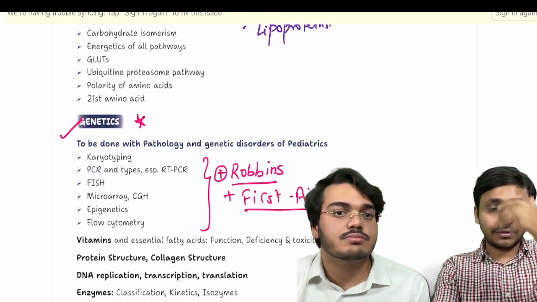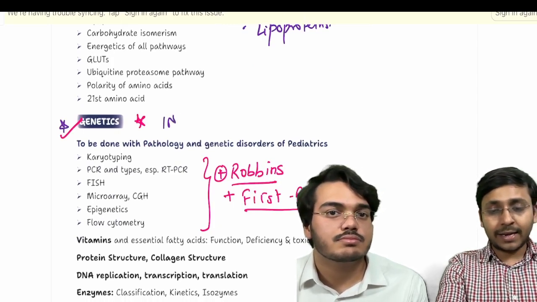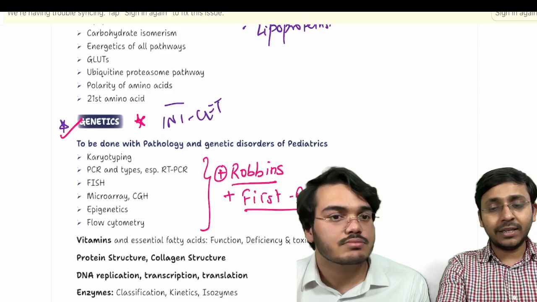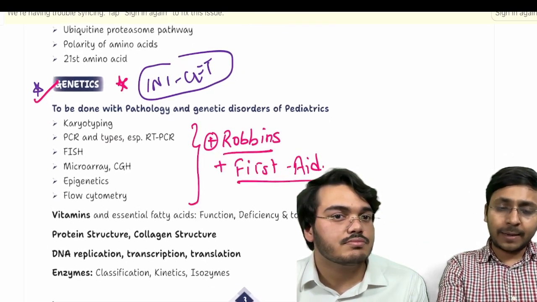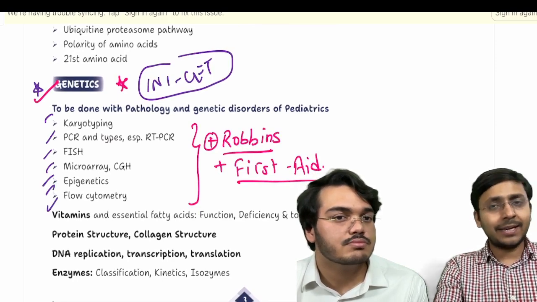Now again, genetics is very important, especially for INICT. This is one topic which INICT loves, genetics. And so it will have questions from karyotyping, PCR, FISH, microarray, epigenetics, flow cytometry.